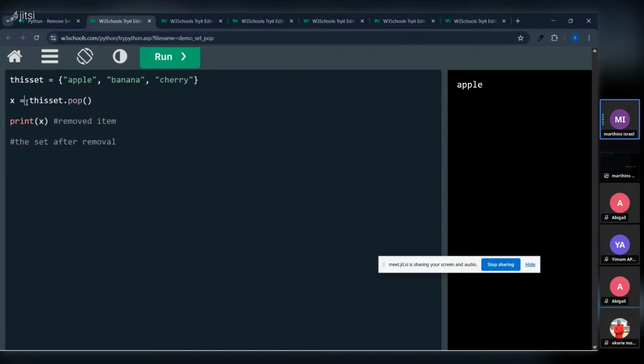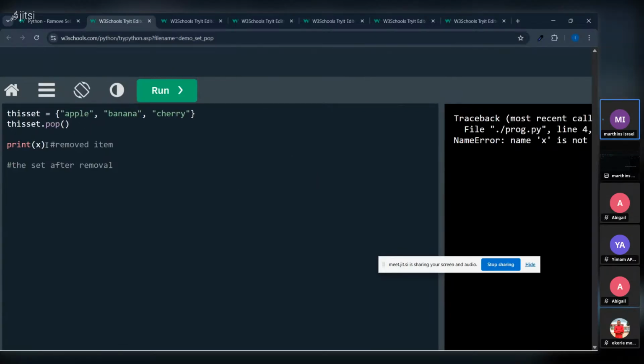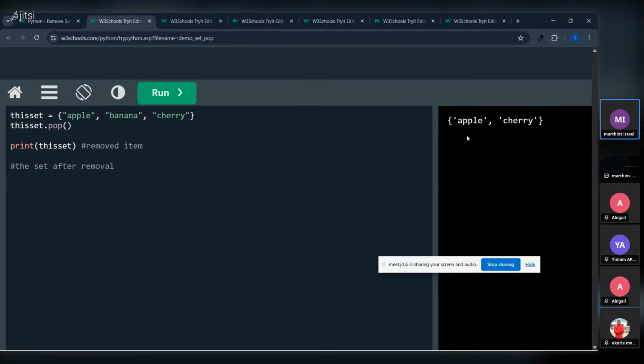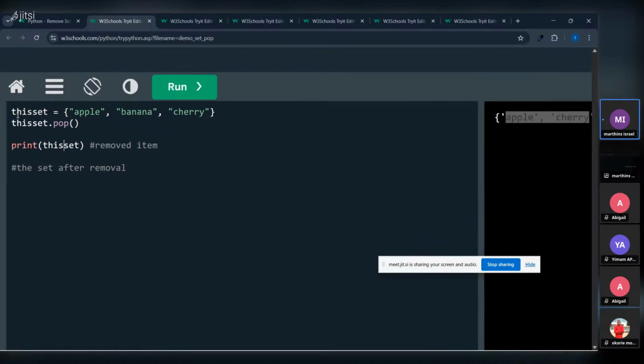So what did they do? They declared a variable, just a fancy thing. You can also do something like this and it will still run. If we call this set, it will pop. Now he even left two employees and removed one, which is banana. So the same thing still works, but it was just making it look neat.